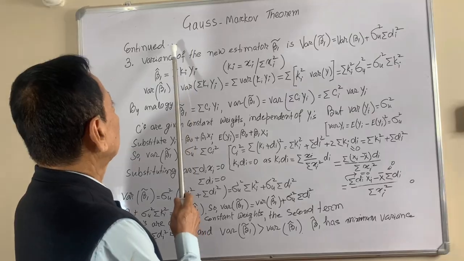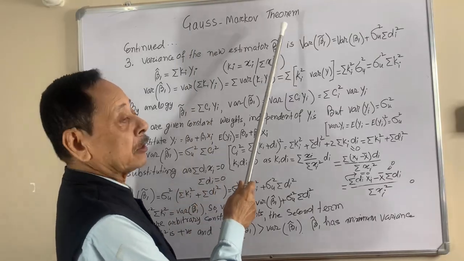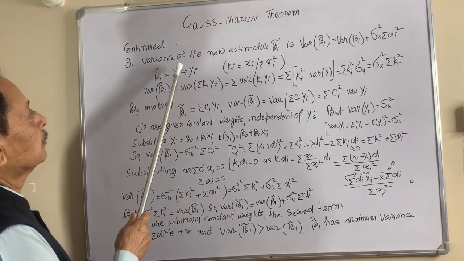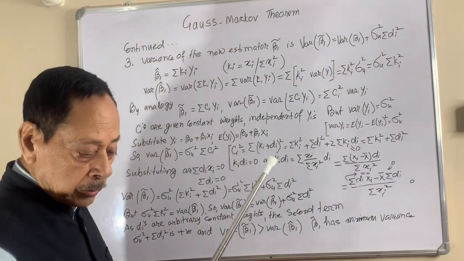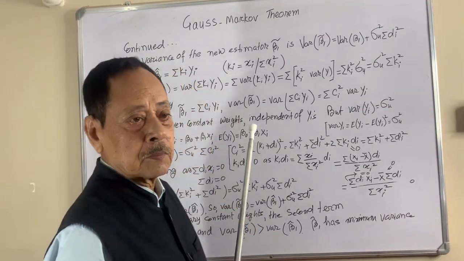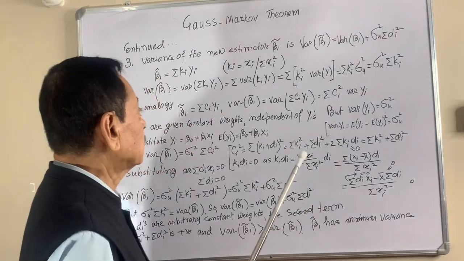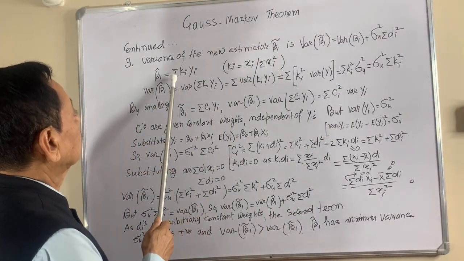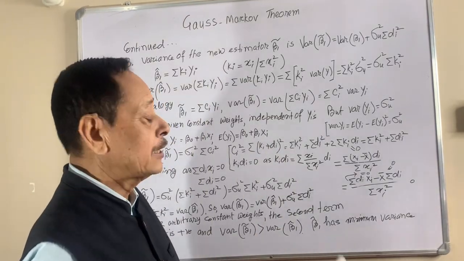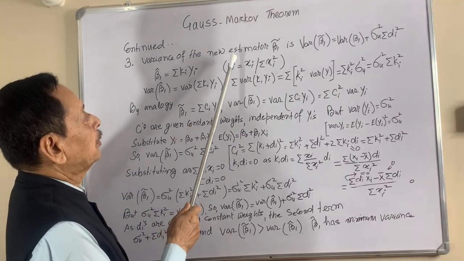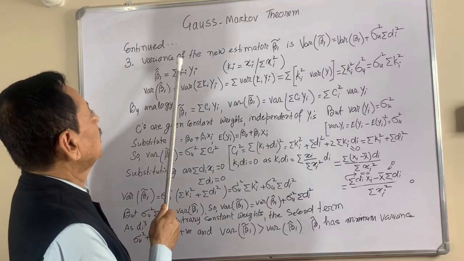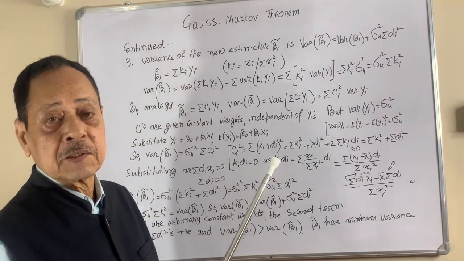So we'll continue with the Gauss-Markov theorem. Today we'll discuss the variance. According to our assumptions, BLUE means best linear unbiased estimators. The estimate should be unbiased, which we have already proved in an earlier lecture, and the variance should be minimum. So today we'll discuss number 3, that the variance is minimum.